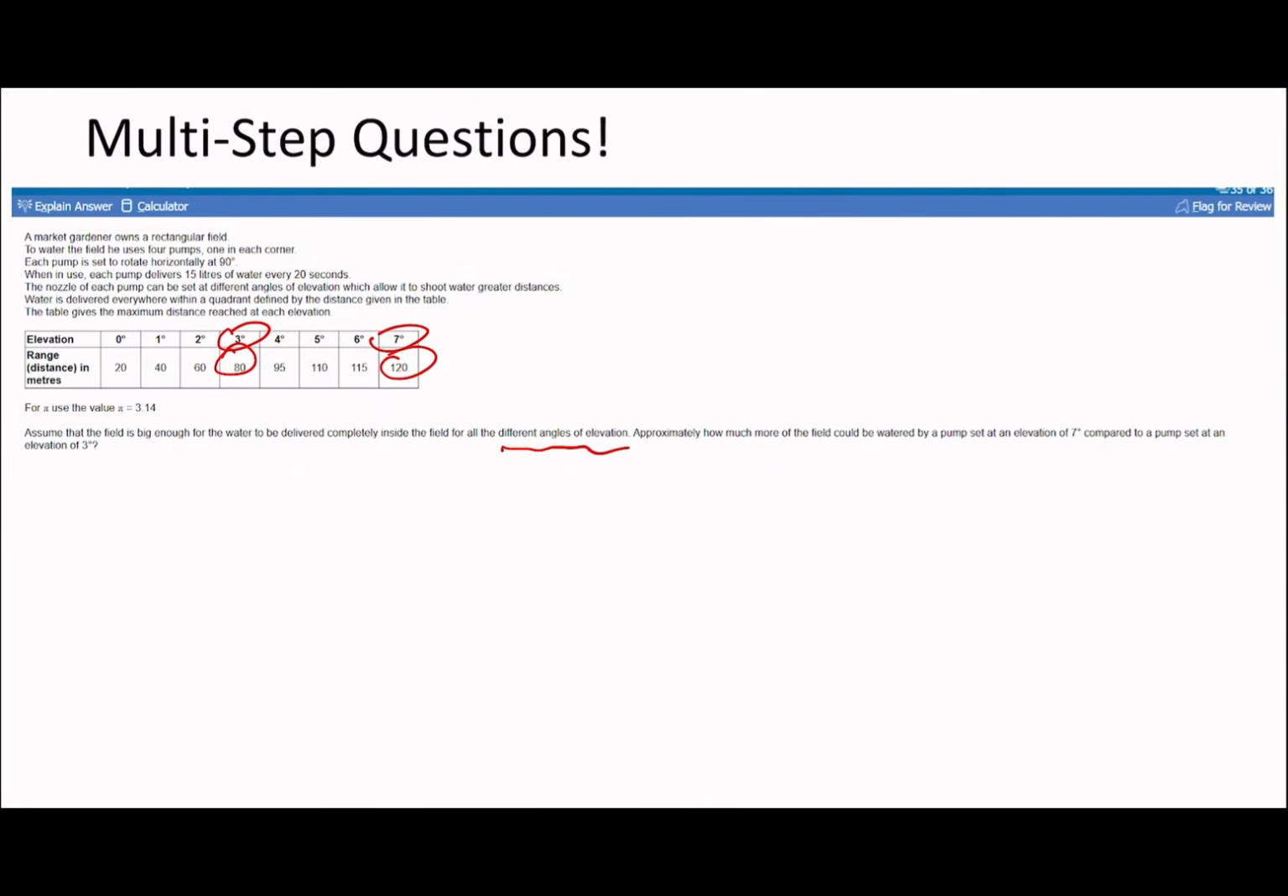With that info I haven't really got much here, so I'm just going to try to understand it. A market gardener owns a rectangular field. Remember, you are allowed to read the abstract. One of the things that I tell students is don't read the abstract first, but they think that means you can't read the abstract. That's wrong. It just means you probably shouldn't read it first.